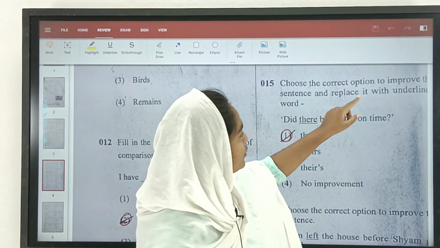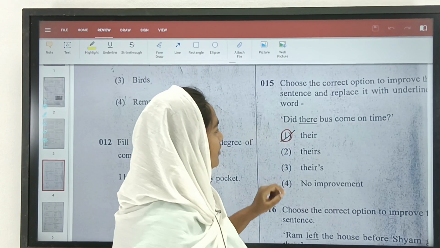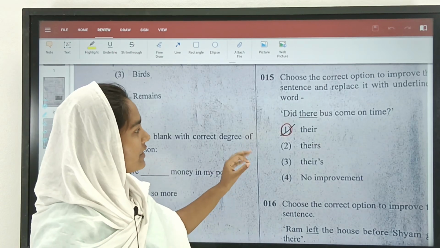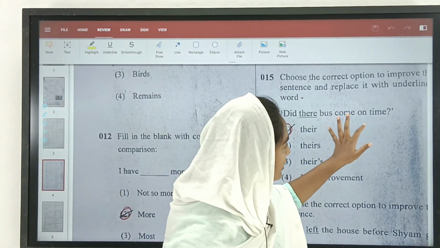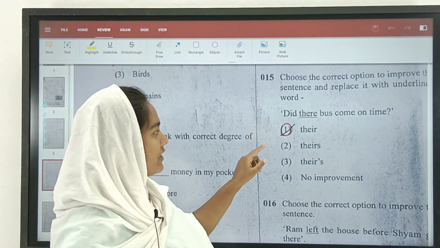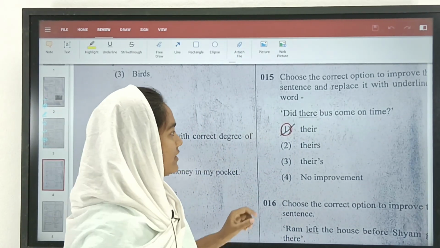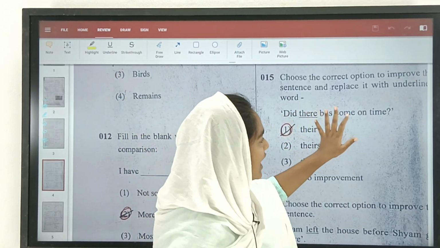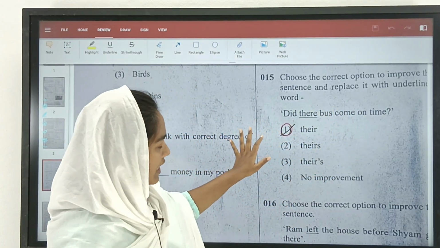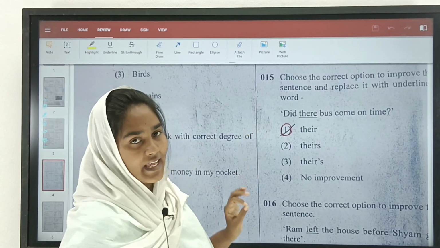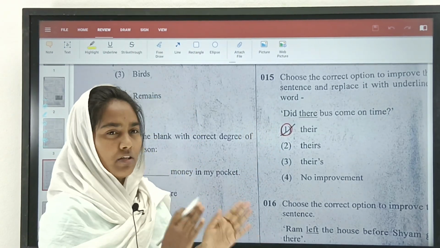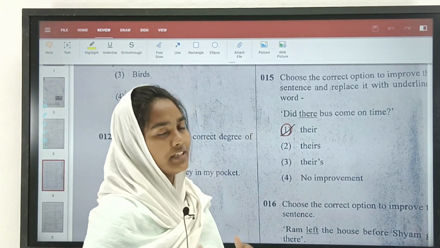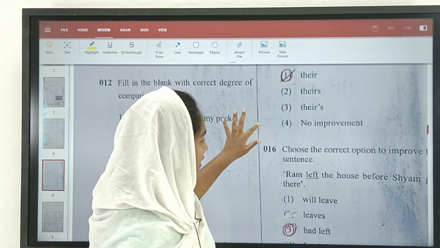Choose the correct option to improve the sentence and replace it with the underlined word. Here we need to replace because we need a correct answer there. Did their bus come on time? They have given "there", which is something we use to point out a place. So that would be a wrong answer. So the correct answer would be: did their bus come on time? So the correct option would be "their", that is first. There is a lot of difference between "there" and "their", because "there" is about place and "their" is when we are talking about people. So let us move on for the next one.